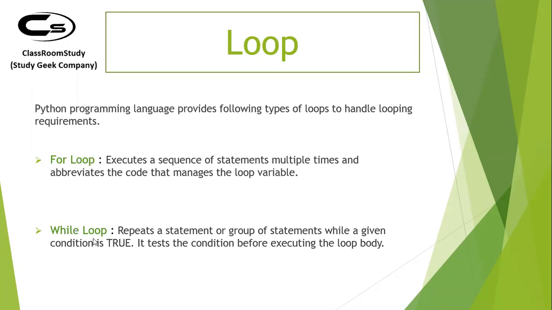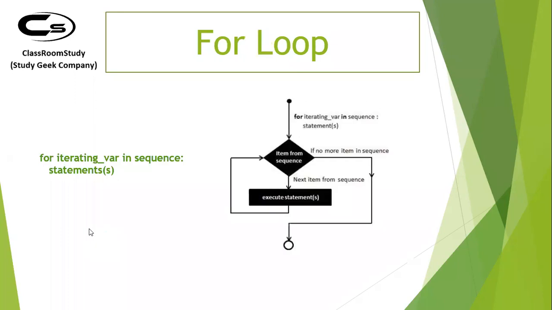Let me quickly show you what that means. This is the for loop. In Python, this is how the syntax looks. For, you give your variable name, mostly we give i. Then in, the membership operator, if you remember, followed by a sequence, let's say a sequence of 1 to 10.